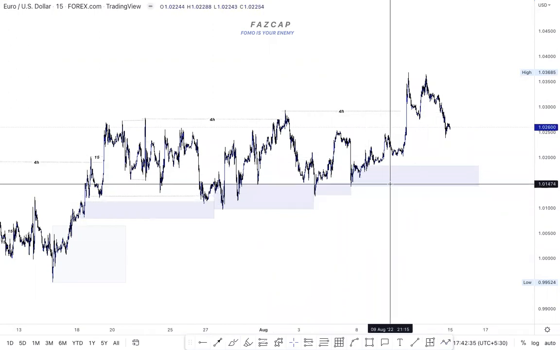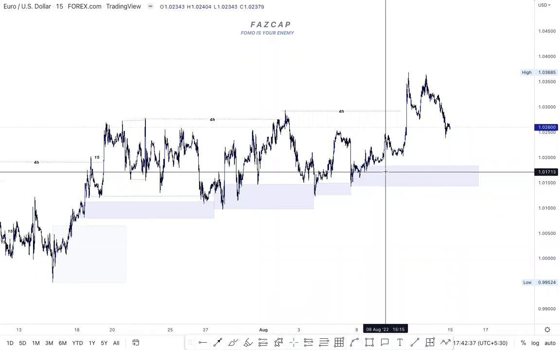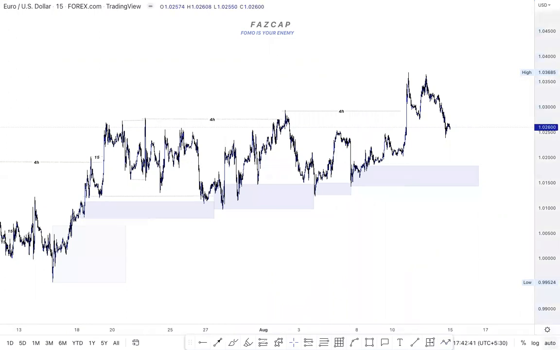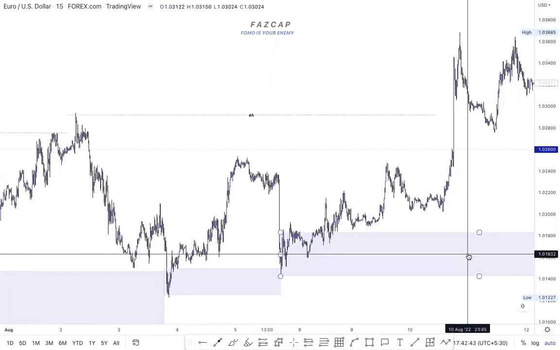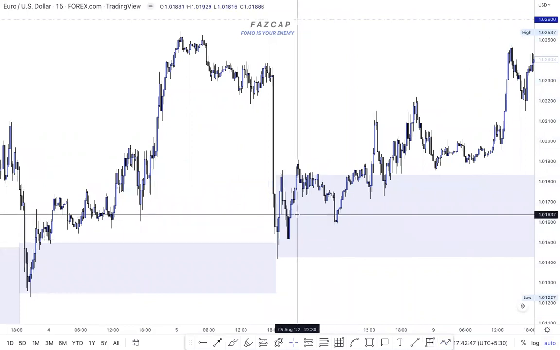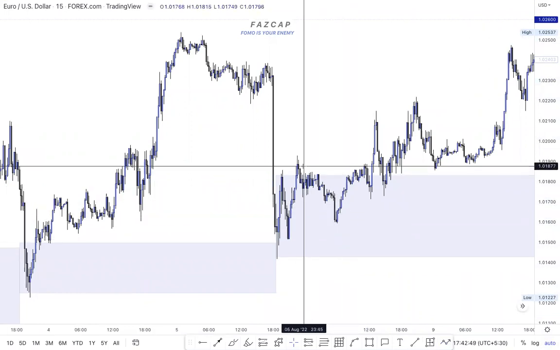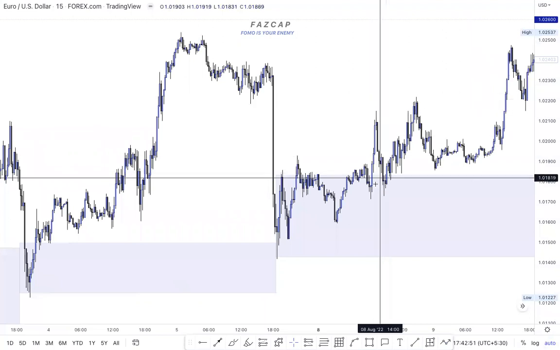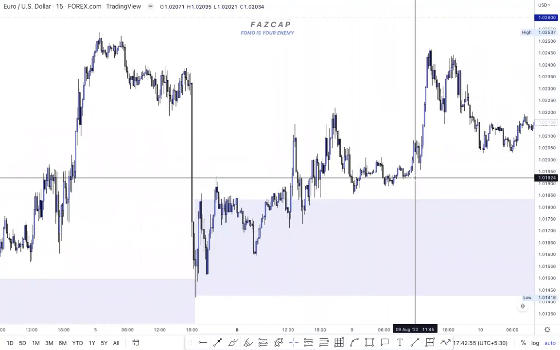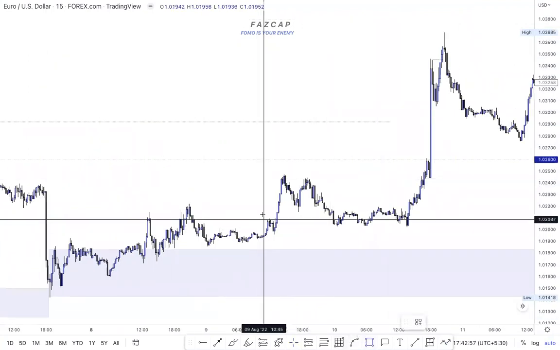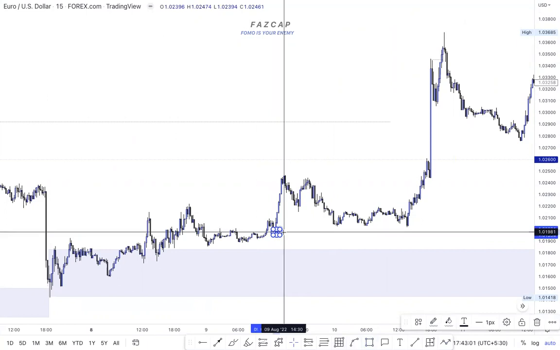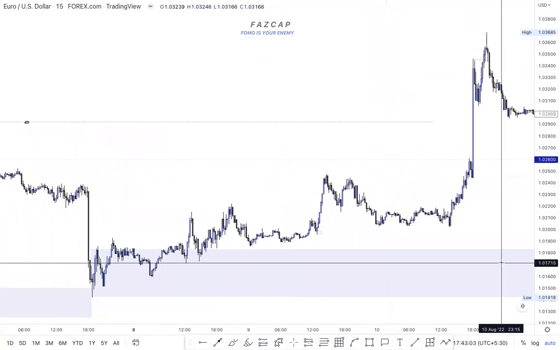I'll go to the 15 minute. I'll refine this POI as per my belief, as per my trade. I can even do that if I just want to refine this POI on a lower time frame. We broke it. This was the demand chain. We never hit this before breaking this, we swept this, we broke it. We have this demand chain over here, and this is the recent demand chain which was never broken, never hit. This is the demand chain which was never hit here.